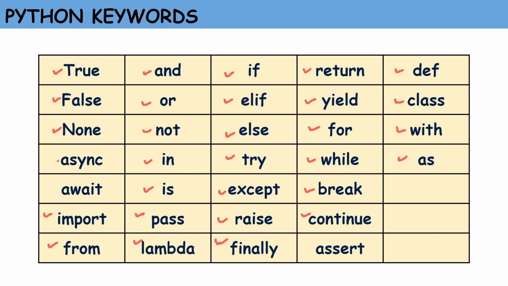Async and await are used for asynchronous programming in Python, where async is used for defining a coroutine function and await will pause the execution of a coroutine function until the awaited coroutine function completes.